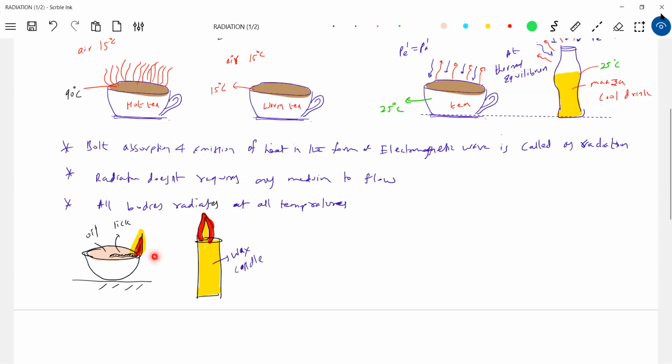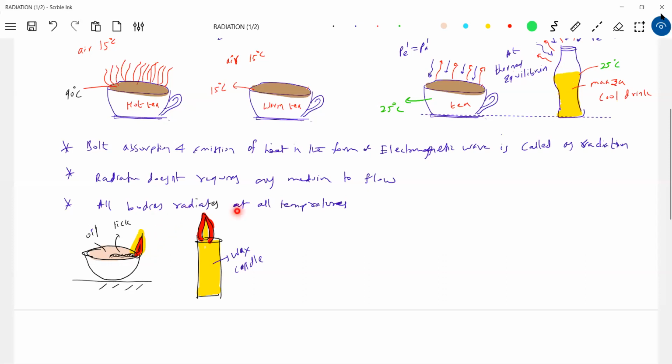Do you think that radiation is something only modern science brought? Long back, people knew how to get visible light by using an oil lamp like this one, or by candle. In Western civilization, from 2000 years ago, they were able to get this wax candle. If you come to the Indus Valley civilization, for thousands of years people knew how to produce the visible spectrum, how to produce light. Okay, this is the basic introduction about radiation. Here, the energy is in the form of visible spectrum.